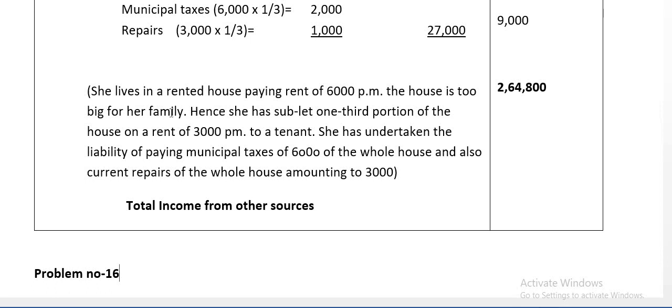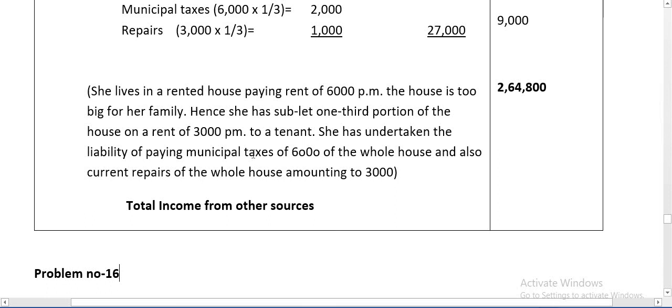That's why she has sublet 1/3 portion of the house on a rent of 3,000 per month. As a tenant, she gave that house for rent of 3,000 per month to another tenant. That portion given to another tenant is known as the sublet portion.